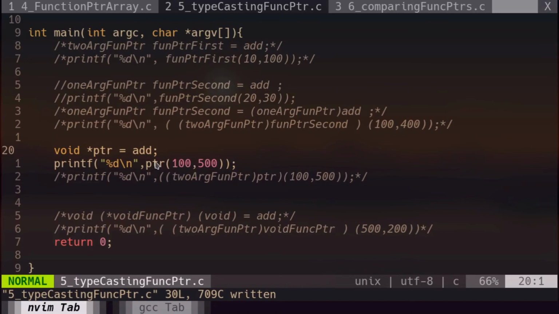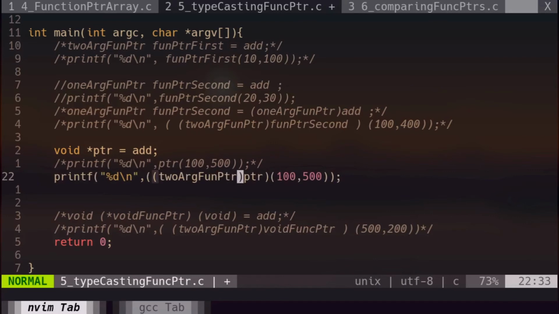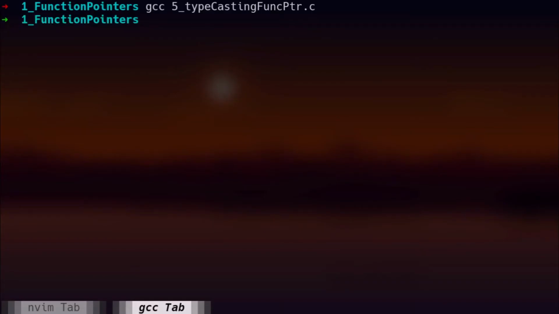This goes the same for the normal case too, where we try to use a void pointer to hold the address of any other variable. For example, if I store an integer value in a void pointer and try to print that integer value using the void pointer, first of all I need to typecast it. That goes the same in this case too. So we need to typecast this void pointer as we did for 1arg funcptr in the earlier code on this line 17. As you can see from this 22nd line, we need to first typecast void pointer to this type, then invoke the add function using that. And if we print the output, we will get 500. Yeah, that's the result we should get here.